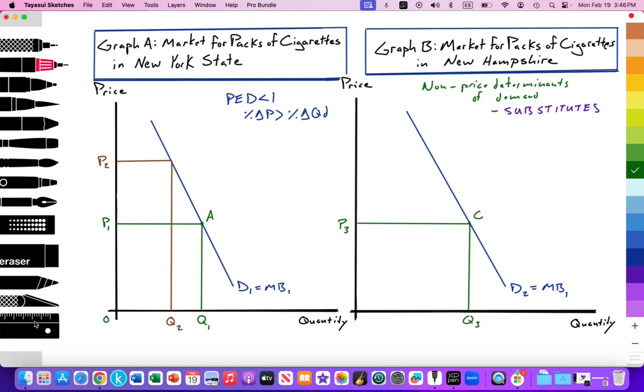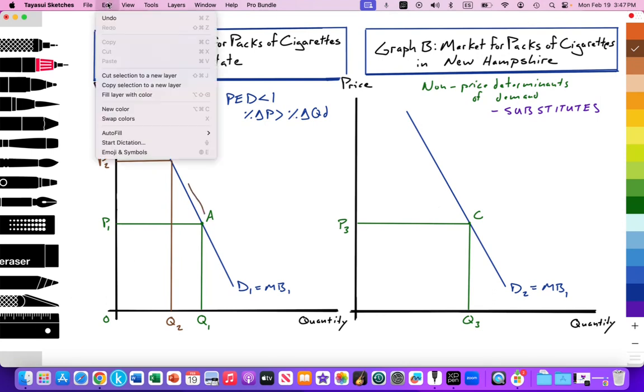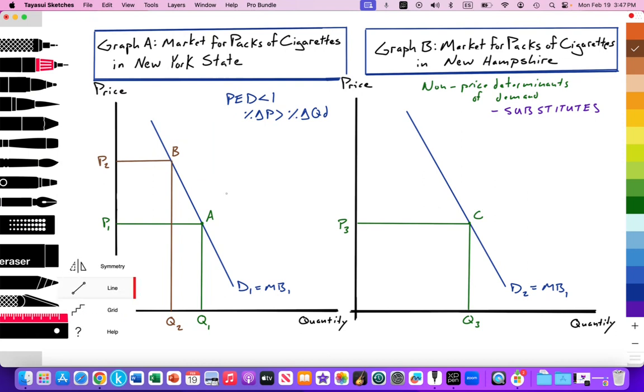Okay, and that's a movement along the demand curve from point A to point B, according to the law of demand. There's a negative causal relationship between price and quantity of demand. So we can just emphasize that by showing that there's a movement along the demand curve from point A to B. All right, price increases, quantity of demand decreases from Q1 to Q2.